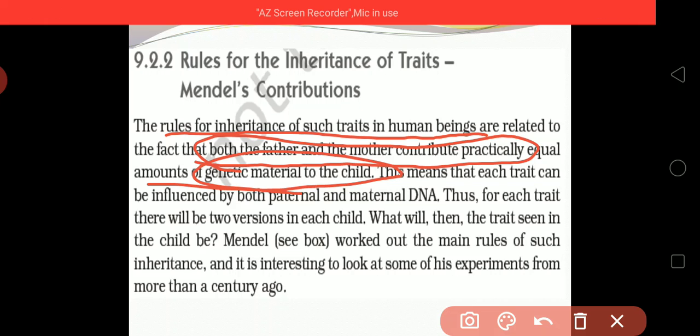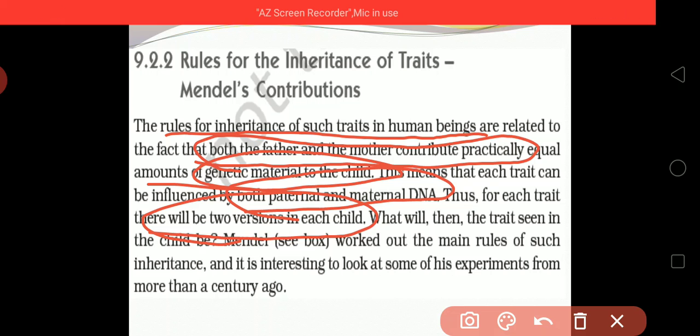This means that each trait can be influenced by both paternal and maternal DNA. Paternal means father and maternal means mother. So it is constructed by both the mother's and the father's DNA. Thus, for each trait there will be two versions in each child. What will then be the trait seen in the child?